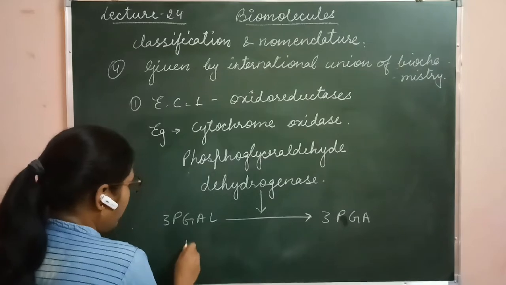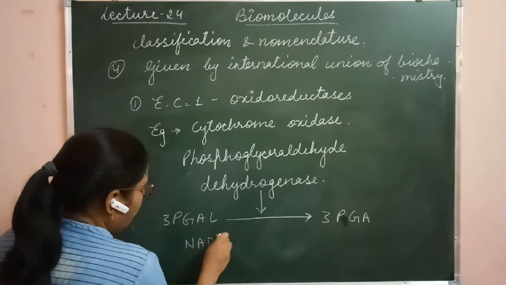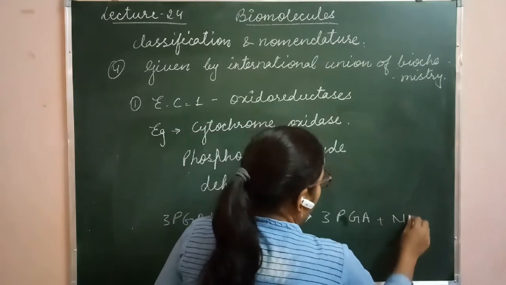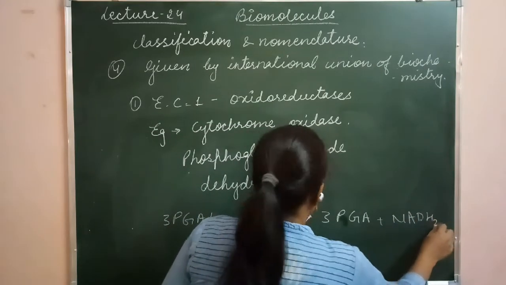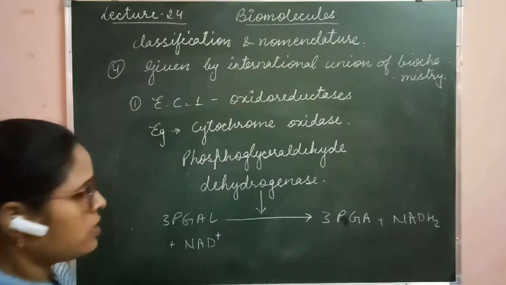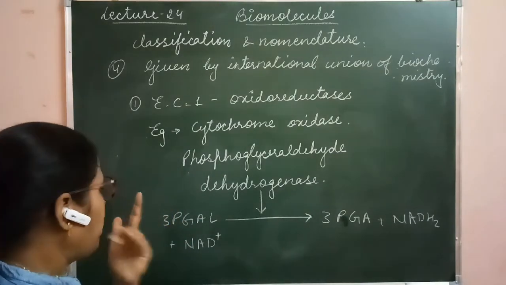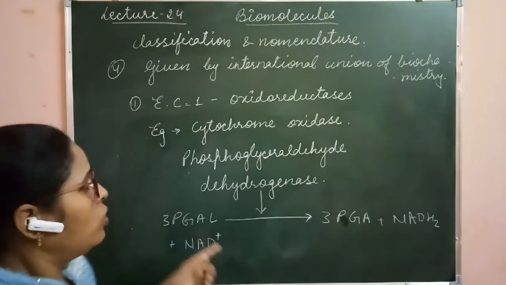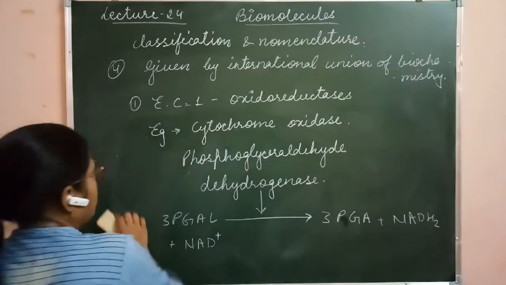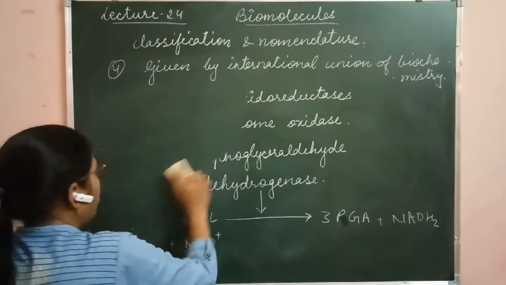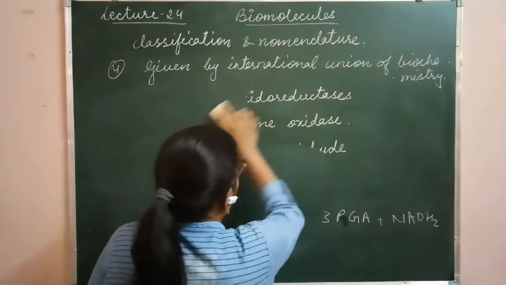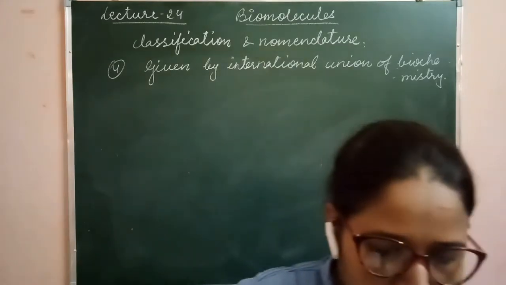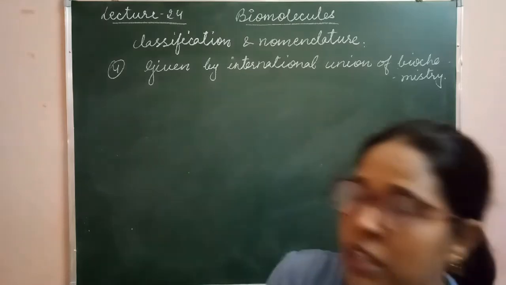Here the NAD is going to reduce, and it forms NADH2. Clear? So this is the reaction in which NAD is reduced and forms NADH2. So these are the oxidoreductase enzymes which are helpful in the process of oxidation and reduction. The second category is transferases.